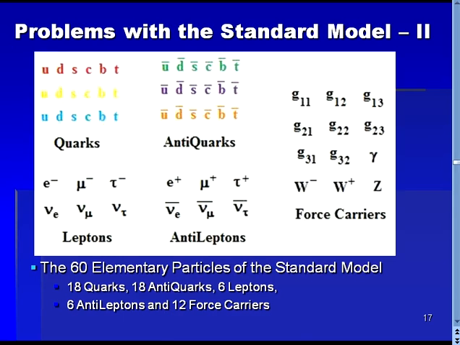Here we see a slide that is more honest in its presentation of the existing Standard Model. Shown here are each of the 3 colors of each of the 6 quarks, as well as their antimatter partners. Also shown here are all 6 leptons, along with their antimatter partners. Lastly, all the force carriers are shown here. With this full accounting of particles, it is seen that the Standard Model involves 60 elementary particles, since there are 18 quarks, 18 antiquarks, 6 leptons, 6 antileptons, and 12 force carriers.